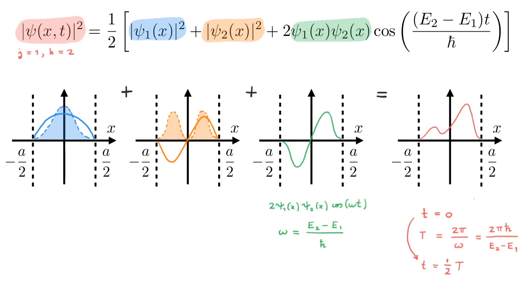At that point in time, we obtain cosine of pi, which is minus 1, so the green curve is multiplied by minus 1, and we obtain that the total wave function squared is given by this dashed curve here. We can see that the high peak on the right-hand side of the well has decreased in size, whereas the small peak on the left-hand side of the well has increased in size. If we consider smooth changes in time, we'll see that the peaks oscillate at a frequency omega.